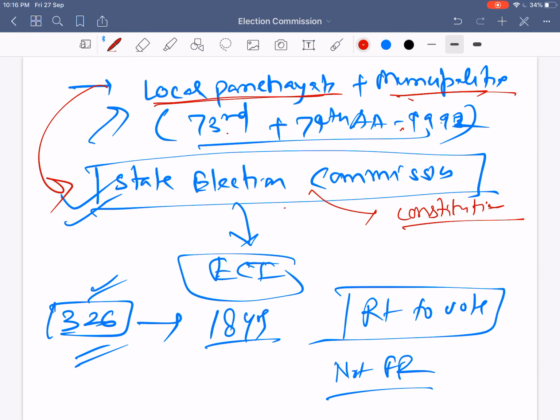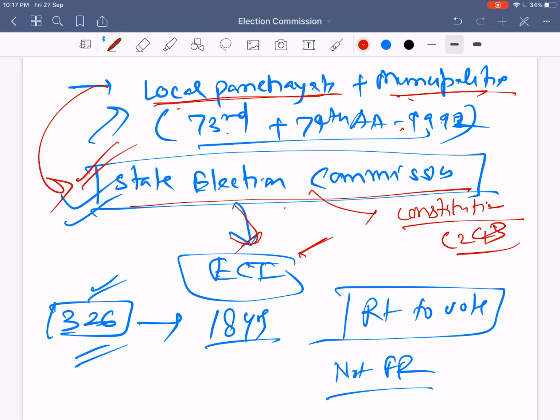The State Election Commission is a constitutional body under Article 243 of the Indian Constitution. So local panchayat and municipalities elections are conducted under the supervision of the State Election Commission. But one thing to know is that the State Election Commission is always advised by the Election Commission of India.